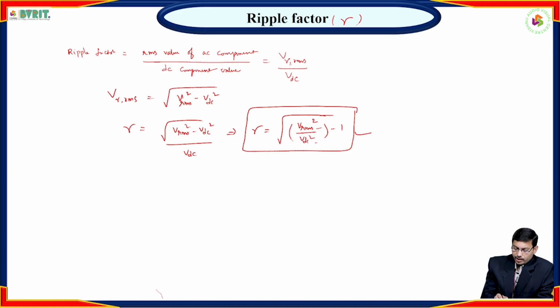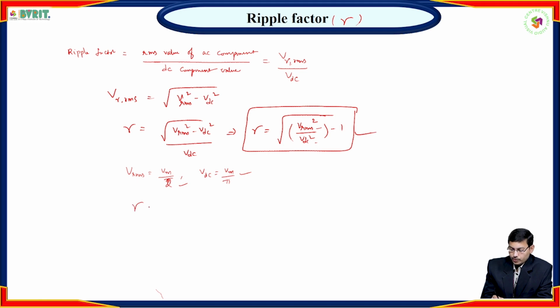V RMS equals Vm by 2 and V DC equals Vm by pi. These are the RMS and DC voltages of half-wave rectifier. If you substitute these values in this equation, you can find the ripple factor gamma.